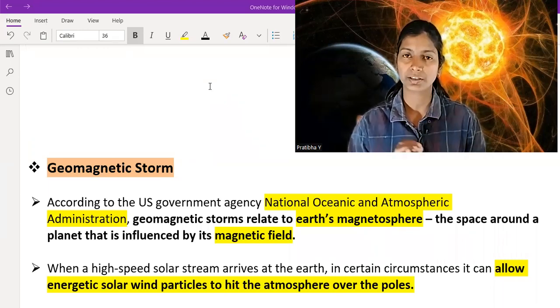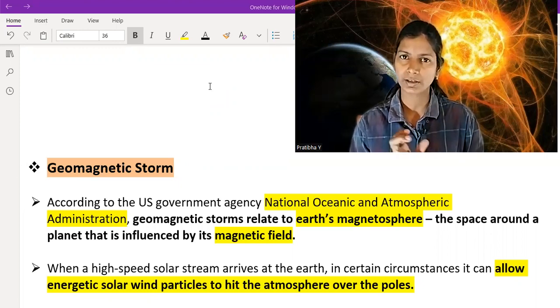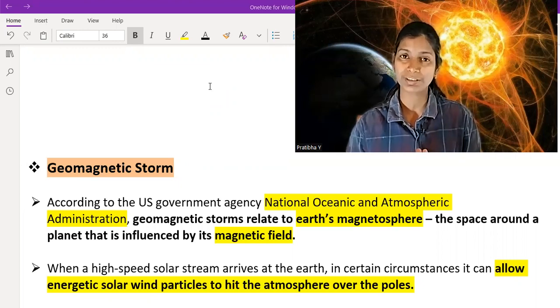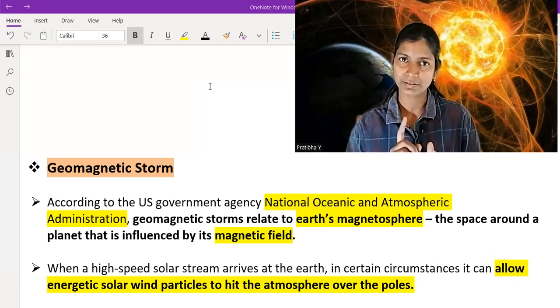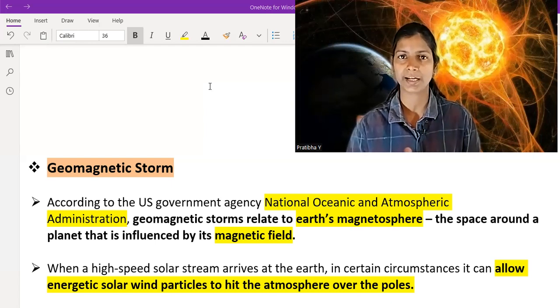In one of our previous lectures, on coronal holes, there was a terminology of geomagnetic storm. Here we are going to talk a bit more in detail about geomagnetic storms. It is related to solar flares, which the Sun emits into space, and it also impacts the atmosphere around our planet Earth. It also causes a disturbance in radio and other communication occurring in that region, in the ionosphere.